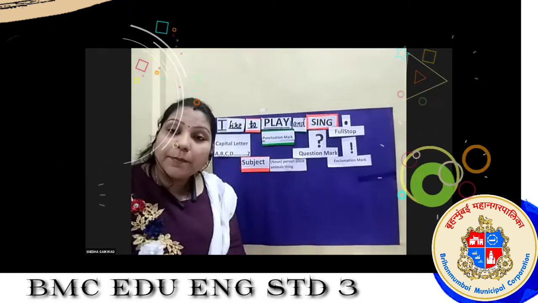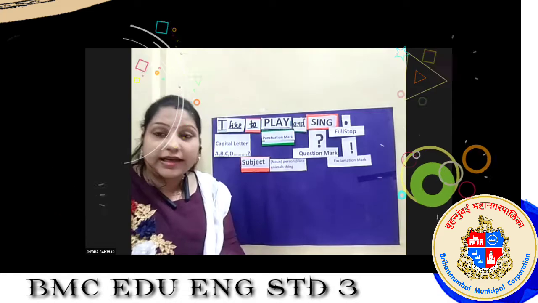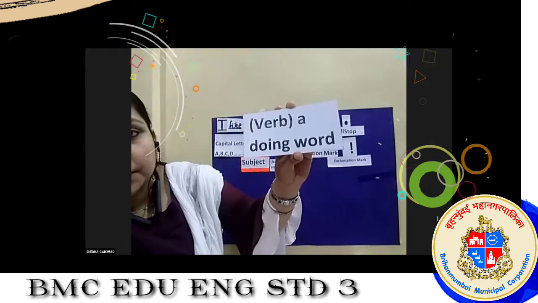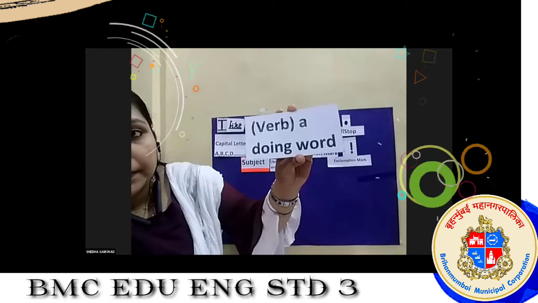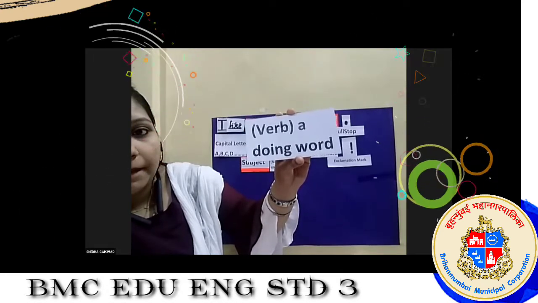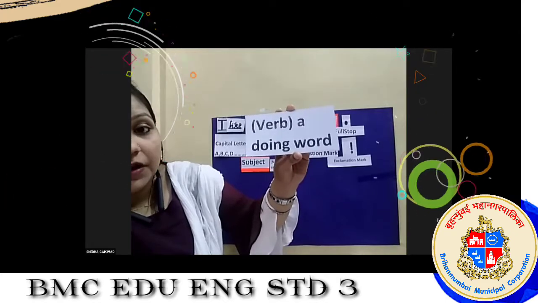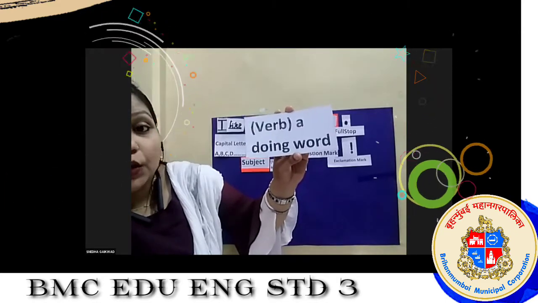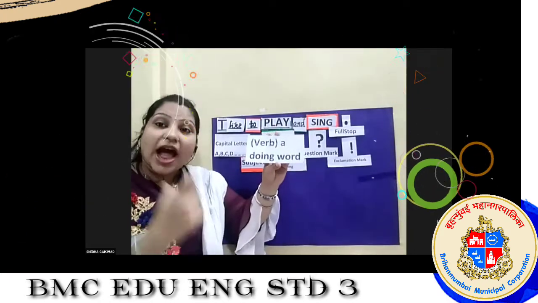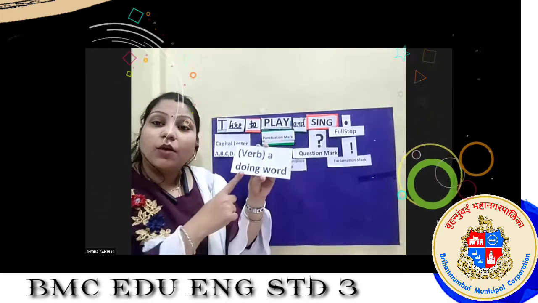The second important thing in the sentence is this. Read this. What is this? Verb. Yes, verb means doing word. Action. The word which shows action is called a verb.